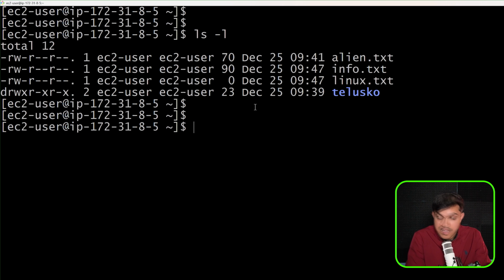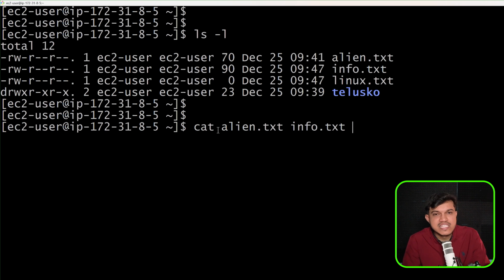Now I cannot use cp here. cp you can use if you want to copy one file's data into another. I want to copy two files' data, or you can say multiple files' data, into one more file. In that case, you can go with the cat command, after which you have to specify the source files alien.txt and info.txt.